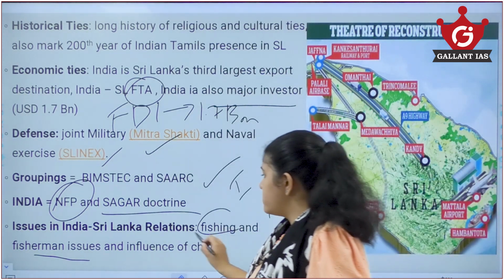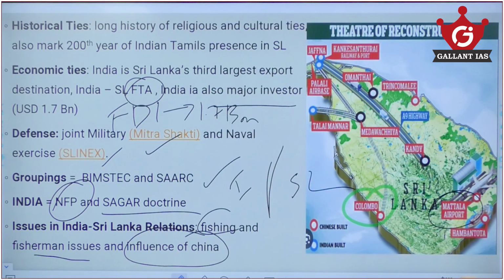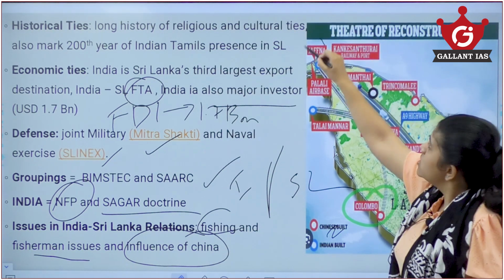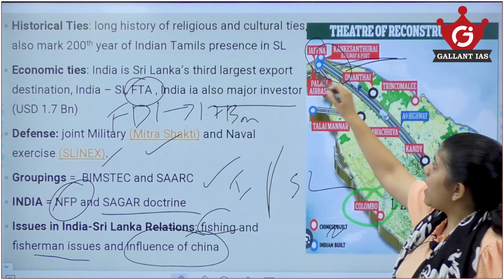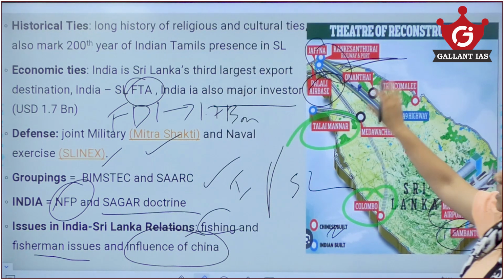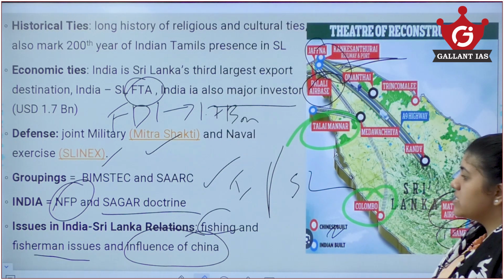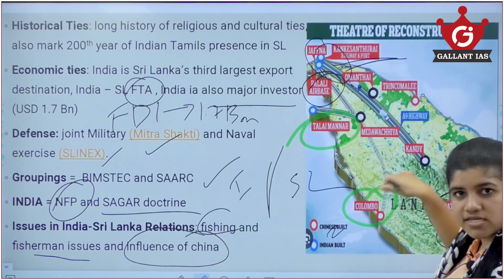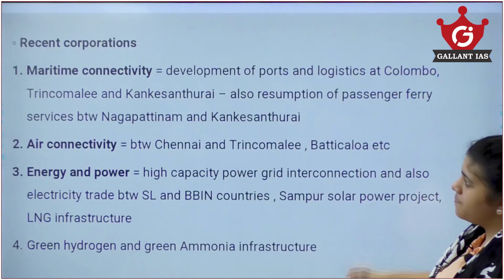And also there is a heavy influence of China in Sri Lanka. You see here the Colombo port, Mattala airport, and Hambantota port, all of these are Chinese built. And in India's areas of influence like the Jaffna Peninsula, we also have the Kankesanthurai railway, Palaly air base, Talaimannar, and some other areas in the Jaffna Peninsula where India has a lot of interest. So there are actually conflicting relations of China and India in this Sri Lankan area, where we are arguing for more rights and development.